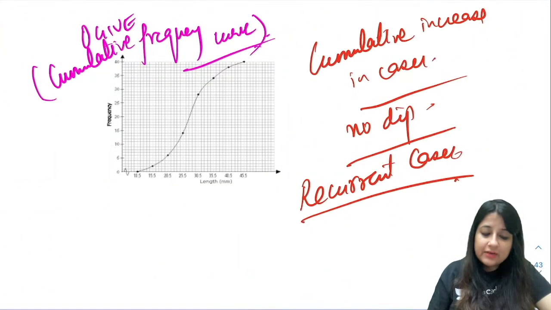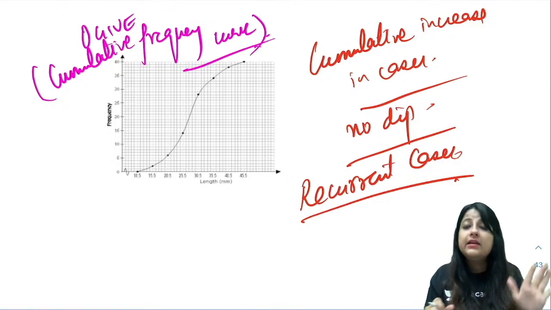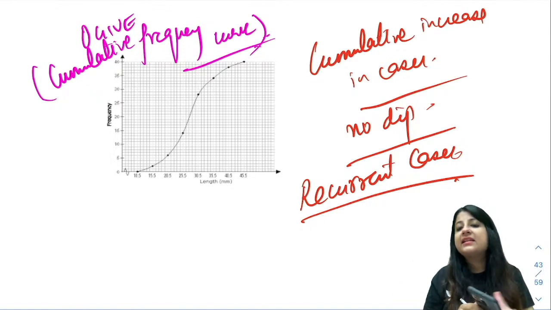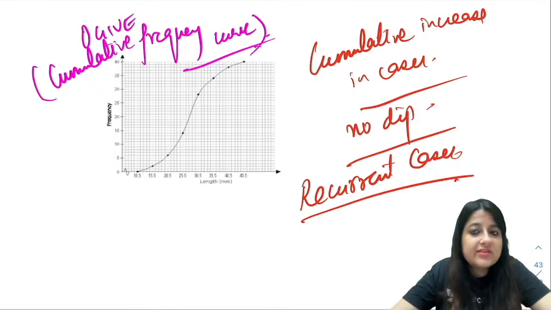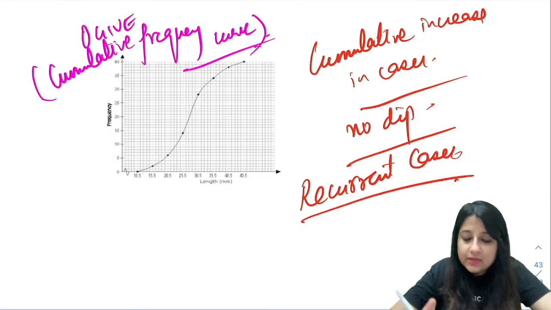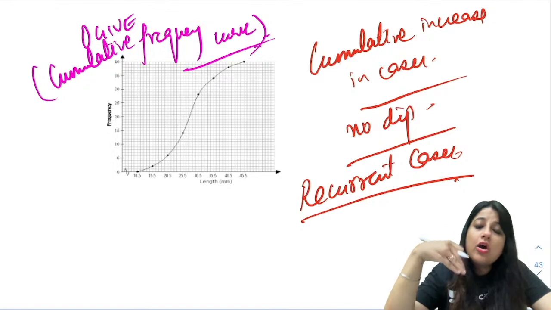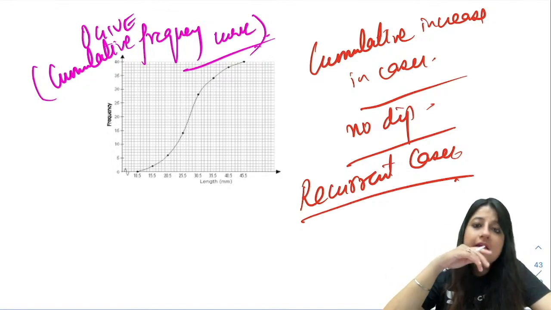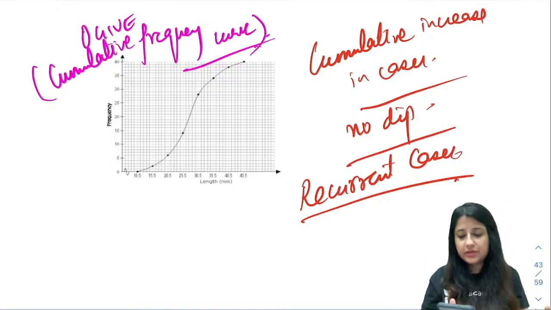Now ogive, I'll tell you once again. Ogive first of all is used to represent a disease with a constant increase in the number of cases. If you remember 2021, from January to April, COVID cases were constantly increasing. There was no dip. So we used ogive. Or even if a person gets cured and again suffers from a particular disease, that is a recurrent case. For that also we use ogive.